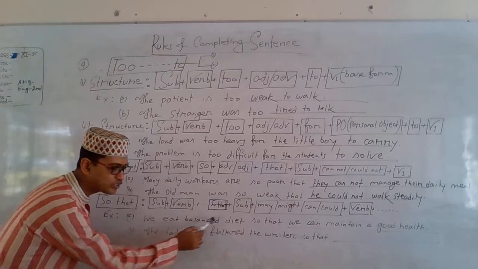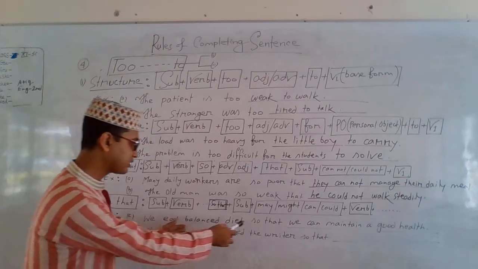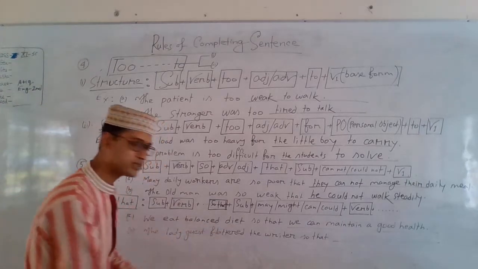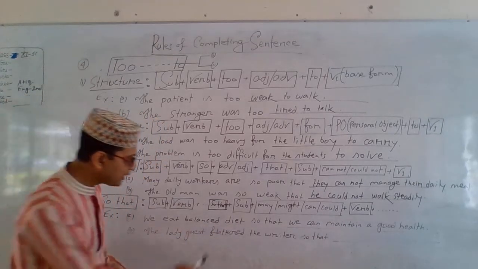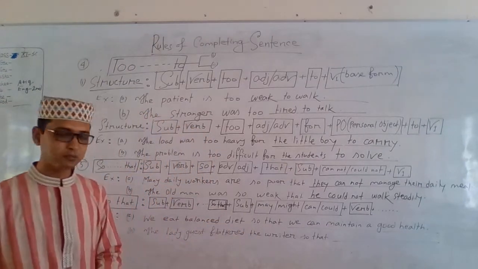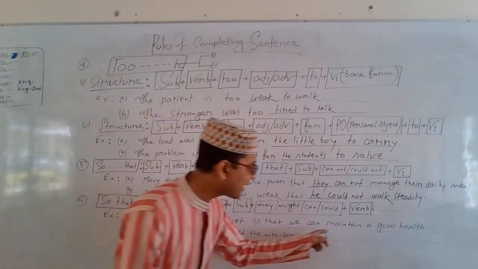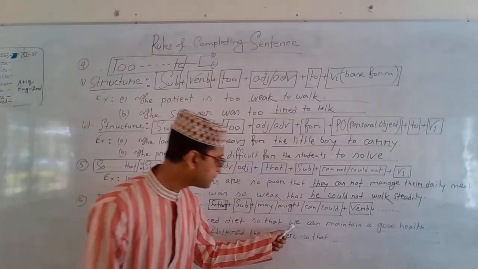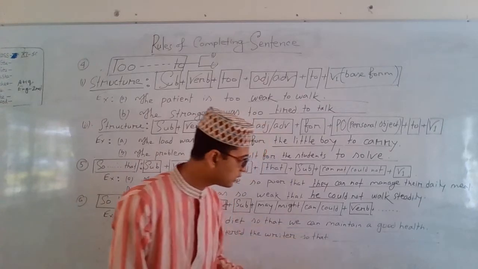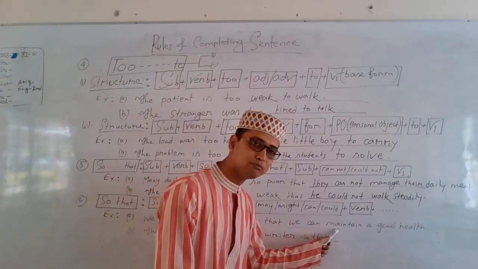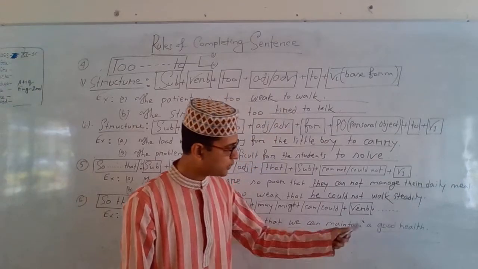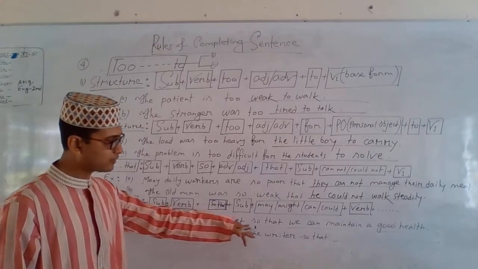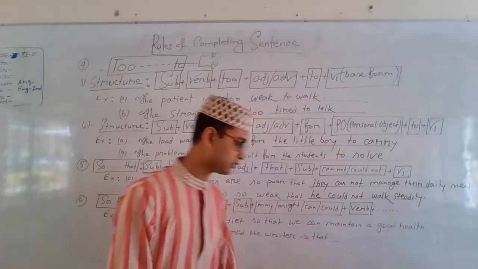Now concentrate on the example. We eat balanced diet. Okay, subject, verb, and balanced diet as an object, and then so that. We eat balanced diet so that we can maintain a good health. We can maintain a good health. Subject we, can is used. After can, V1, the base form of the verb, has been used. A good health. The complete sentence: we eat balanced diet so that we can maintain a good health.